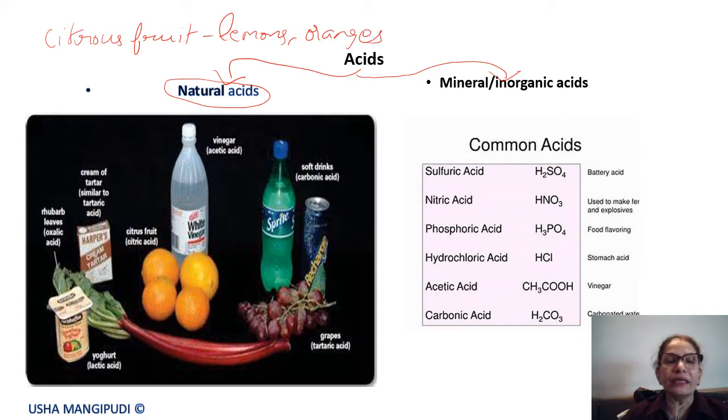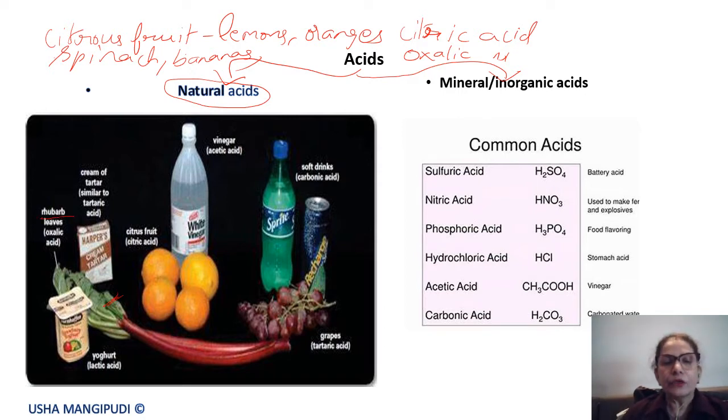Citrus fruits, lemons and oranges, have citric acid in them. Citric acid is edible. Then you have oxalic acid. Oxalic acid is another natural acid which is present in spinach and also in bananas. Then we also find it in a type of leafy vegetable known as rhubarb. Its leaves have oxalic acid in them. So there are many food products which have oxalic acid.